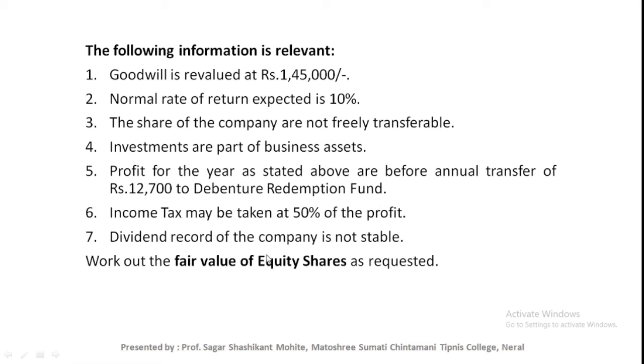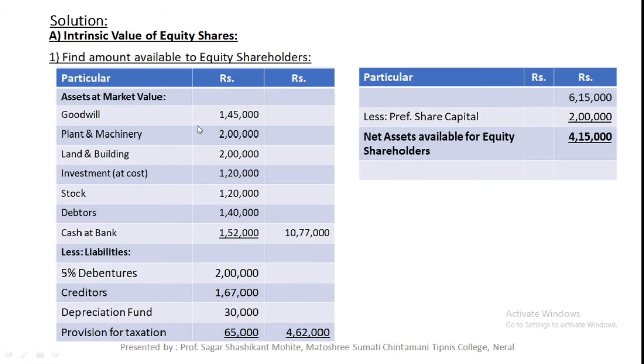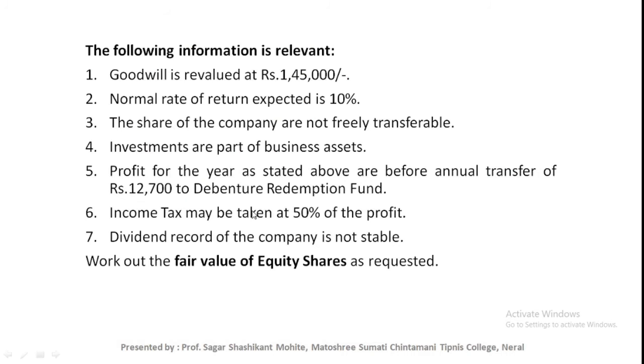For that, we first need to calculate the intrinsic value per share. Okay, the intrinsic value of equity share. For that, the first step is to find out the amount available to equity shareholders. The formula for that: assets at market value less liabilities. Assets at market value: goodwill 1,45,000.